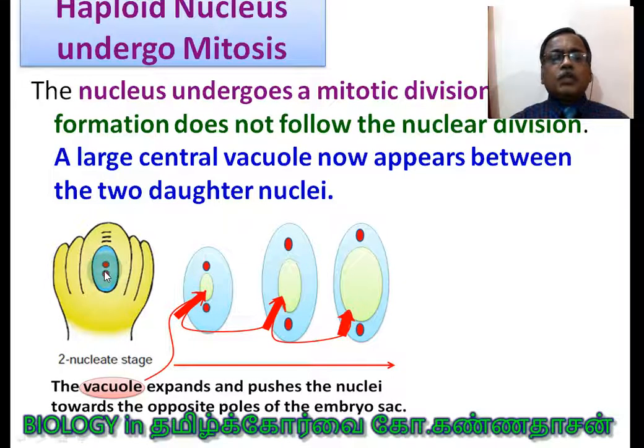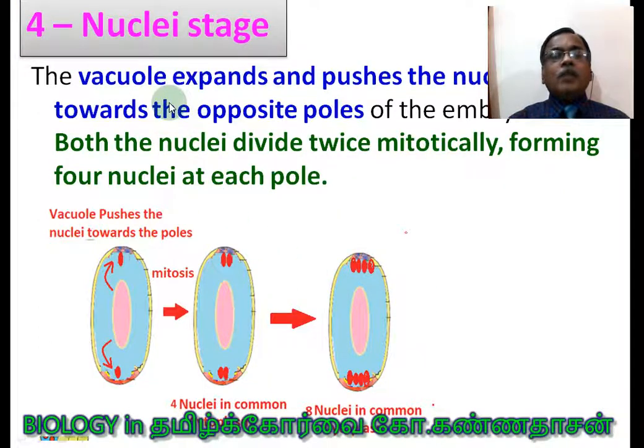This is the 2-nucleated stage. A central vacuole appears, it elongates, and it pushes both the nuclei towards the opposite poles. That is the point to be noted here. The vacuole expands and pushes the nuclei towards the opposite poles of the embryo sac.